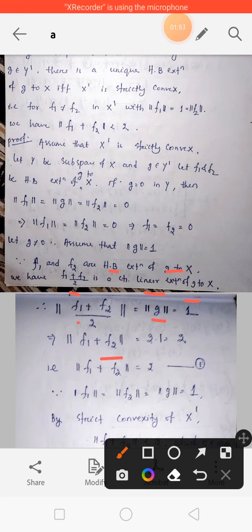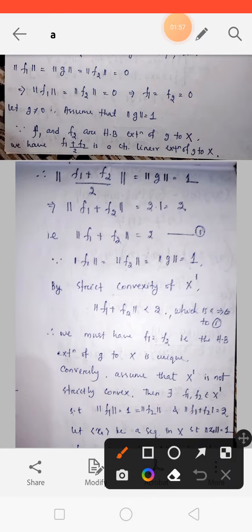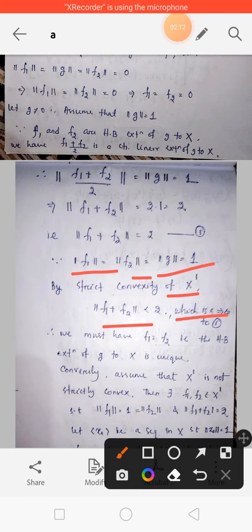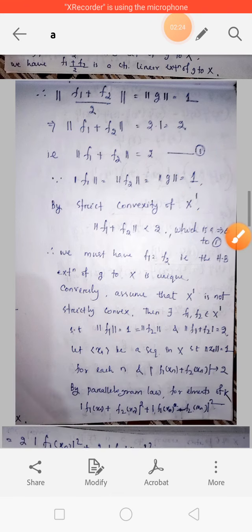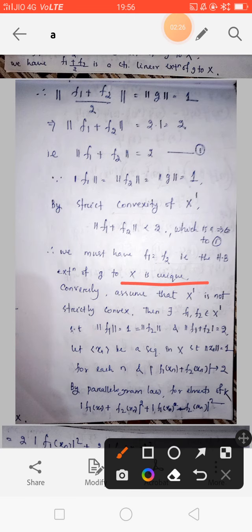That is, norm of f1 plus f2 equals 2. Therefore norm of f1 equals norm of f2 equals norm of G equals 1. So 1 plus 1 equals 2. So by strict convexity of X dash, norm of f1 plus f2 is less than 2, which is a contradiction, because norm of f1 plus f2 equals 2 from equation 1. So we must have f1 equals f2, that is, the Hahn-Banach extension of G to X is unique.